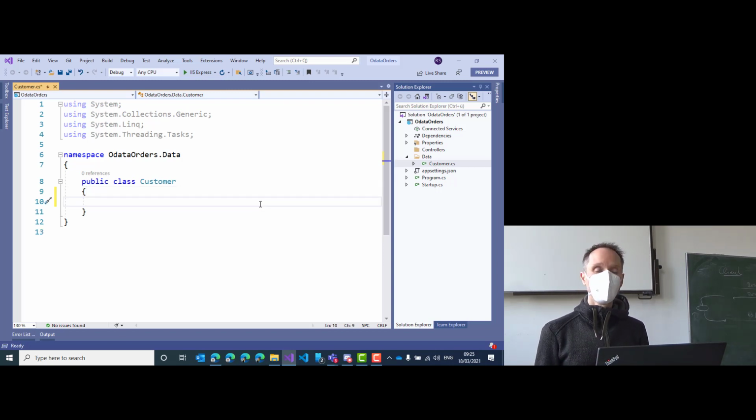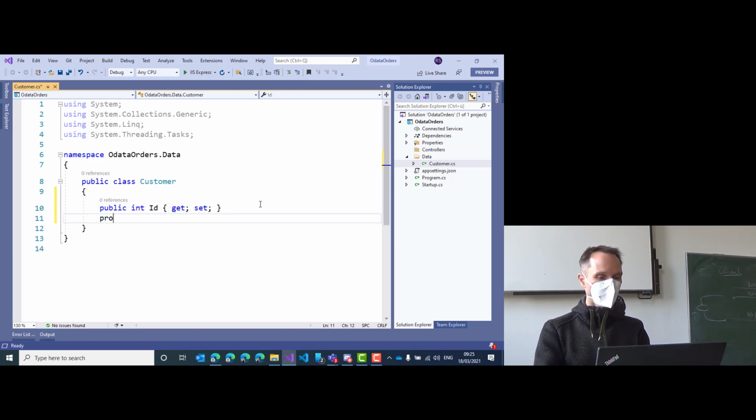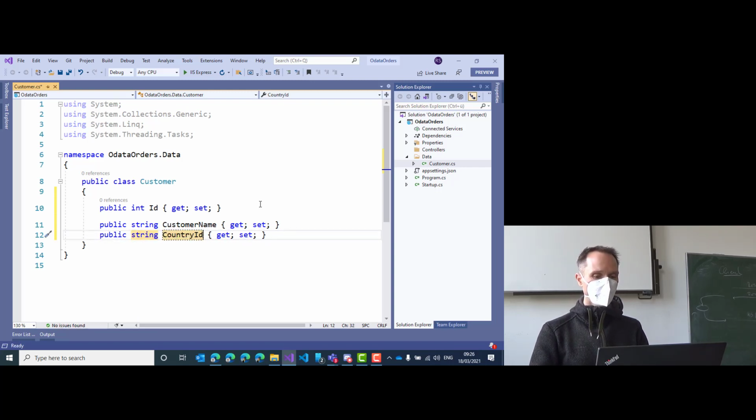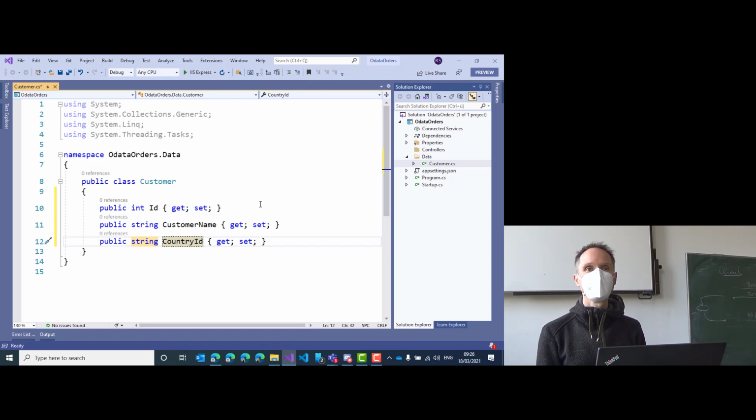Can you remember what is the suggested name for the primary key? ID? Exactly. Let's call it ID. Every customer has an ID. And then we might add, for instance, the customer name. And then we might add, to have something to query with, the country ID. Okay? Let's add these three properties. Is that okay for you? Make sense? Nothing complicated. I think you get the idea.